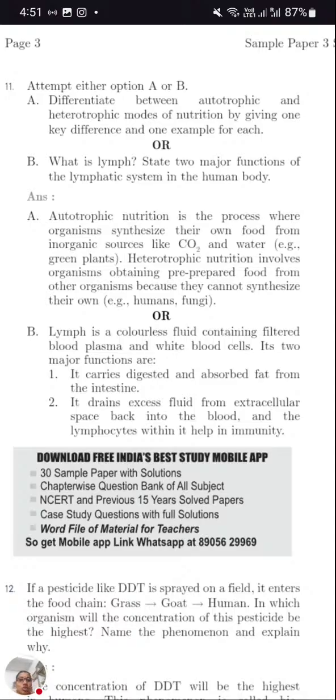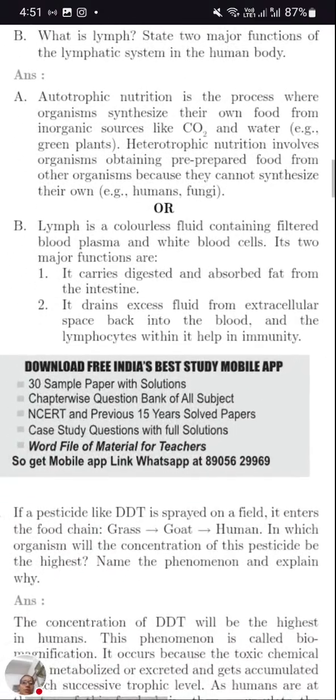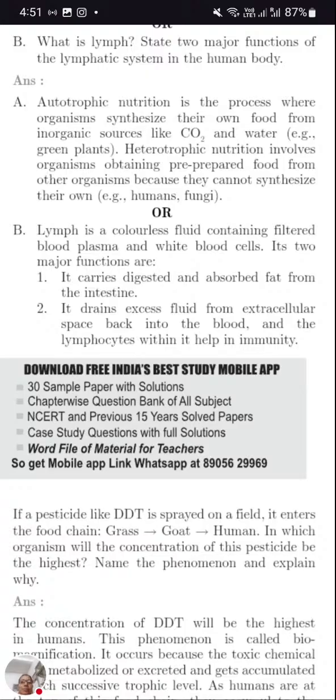Many students skip this question. Out of the circulatory system, lymph is also an important topic, though it is not given very much in the textbook. Learn it properly. Lymph is a colorless fluid containing filtered blood plasma and white blood cells. So how is this lymph formed? During circulation, some of the extracellular liquid oozes out of the cells and settles in the spaces in between the cells. That extracellular fluid is called lymph.